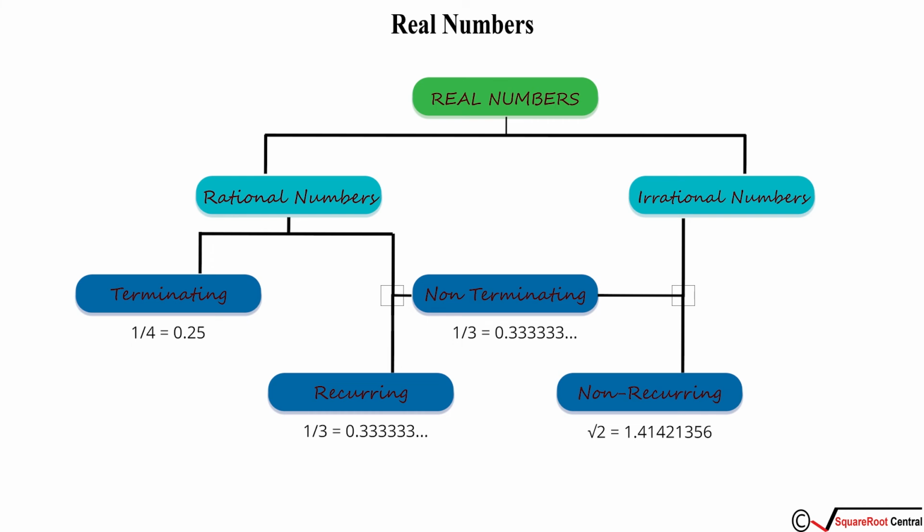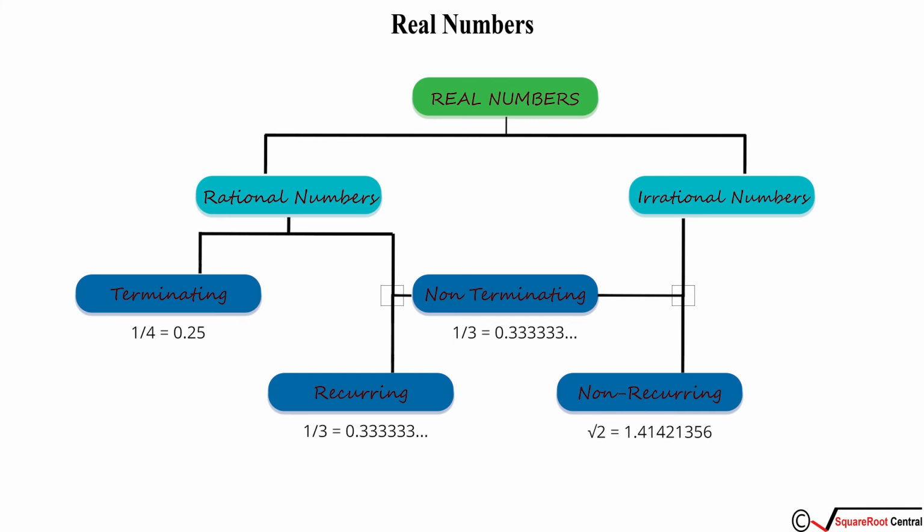All our non-terminating and non-recurring numbers together form irrational numbers. On the other side, all our terminating decimal numbers and our non-terminating recurring decimal numbers together form our rational numbers. Just look on your screen for the examples for terminating and non-terminating recurring decimal numbers.